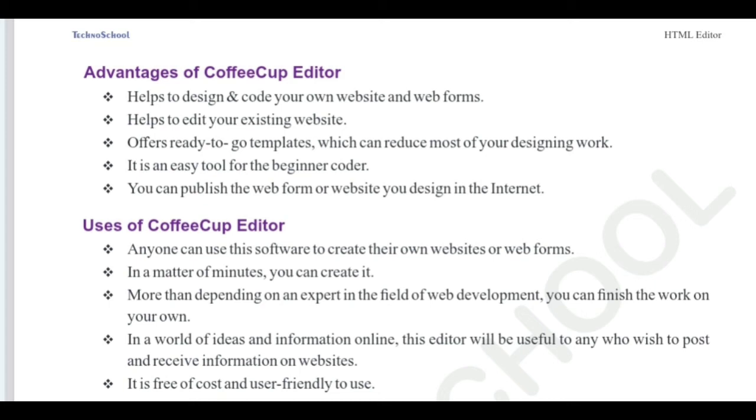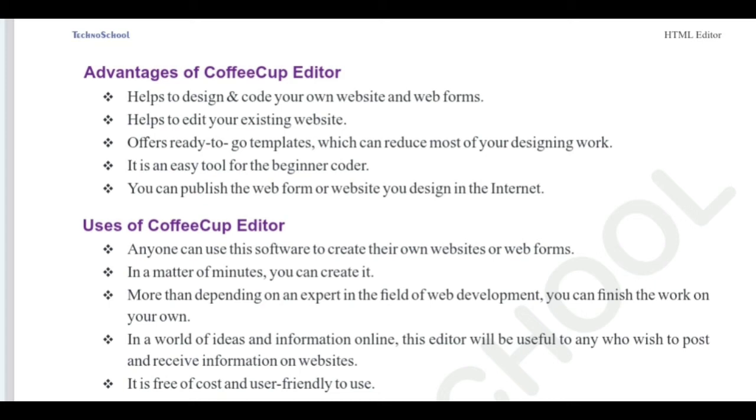Uses of Coffee Cup Editor. Anyone can use this software to create their own websites or web forms. Anyone, with no need to understand programming code, or any concepts to study. Anyone can use it, just like the mobile apps we are using, with some menus like that. We can use Coffee Cup Editor applications. In a matter of minutes, you can create a website or a web form.